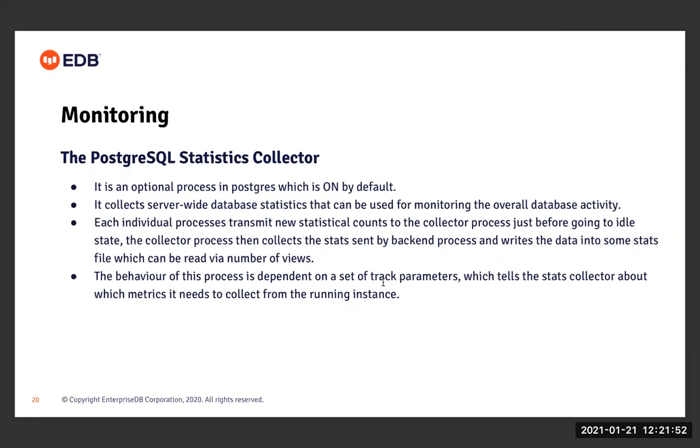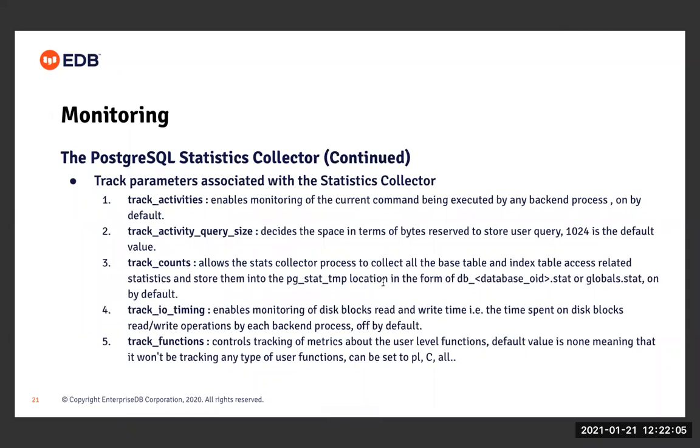The behavior of this stats collector process is dependent on a set of track parameters, which tell the stats collector which metrics it needs to collect from the running processes. So here are the different track parameters associated with this process. The first one is track_activities, which enables monitoring of the current command being executed by any backend process. If you want to track the statistics about the SQL queries being executed by any backend process in Postgres, you need to turn on this parameter, and this is on by default.